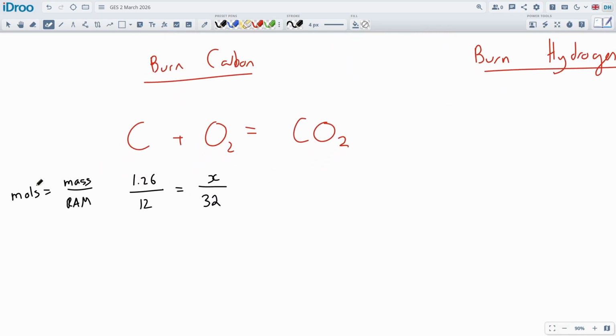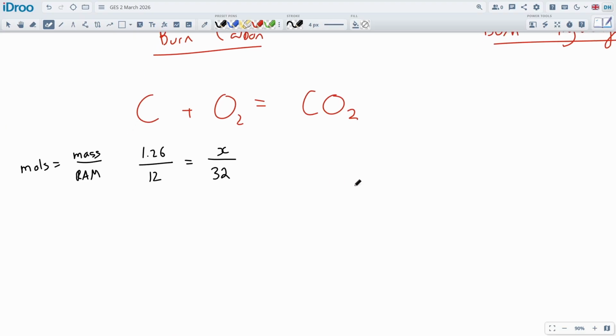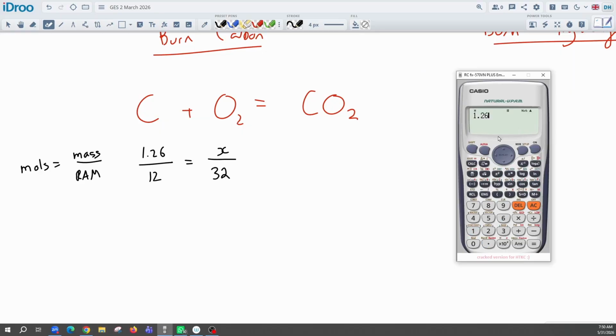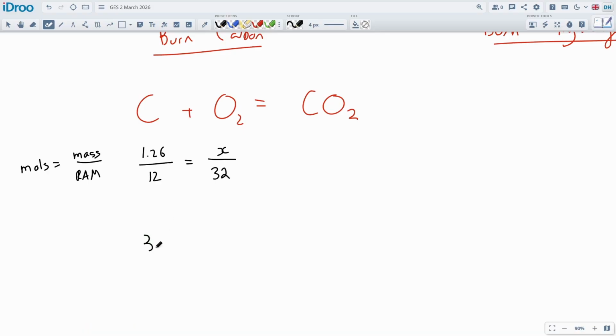The mistake I've made in terms of moles, actually this is perfectly relevant. I didn't say anything. There's no mistakes here. It's all fine. Okay, so of course the calculation we're going to do is going to divide this side with 1.26 divided by 12 and then times that 32 to the other side. It should tell us how many kilograms of oxygen we require. So 1.26 divided by 12 and then times that by the 32, because we're just moving the 32 to the other side, we get 3.36 kilograms is equal to X. So we need this many kilograms of oxygen. So 3.36 kg of oxygen is required